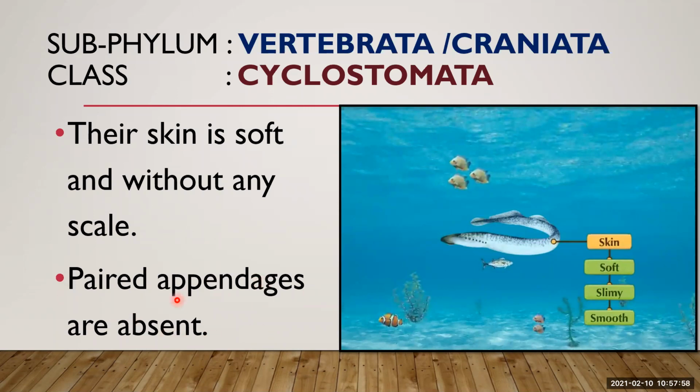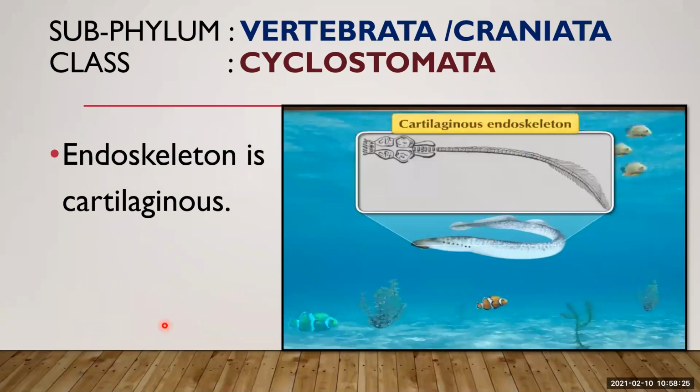Appendages means outgrowths. Any kind of outgrowth or projecting part on the body of the organism is known as an appendage. You can call them limbs or legs, but they don't have appendages on their body. The endoskeleton is cartilaginous. Endoskeleton means the inner framework of the organism, which may be cartilaginous or bony.